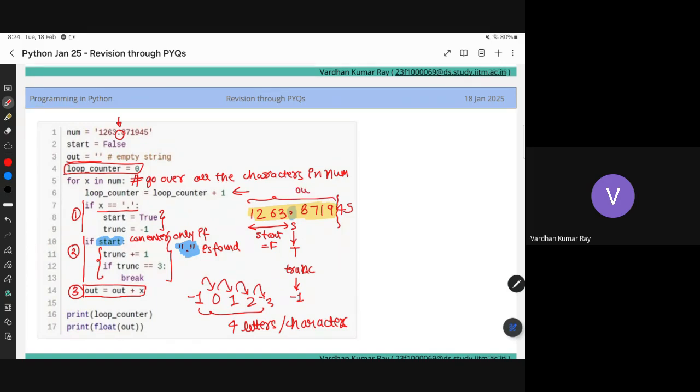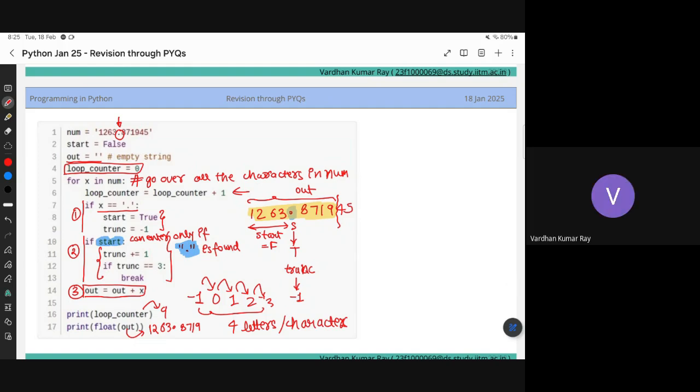And what is the loop counter doing? Loop counter is counting the number of characters I have read till now. So how many characters have I read till now? 4 plus 1 plus 4, this is 9. And as a float, it will give me 1263.8719. Okay? Sir, why are we considering 1263?